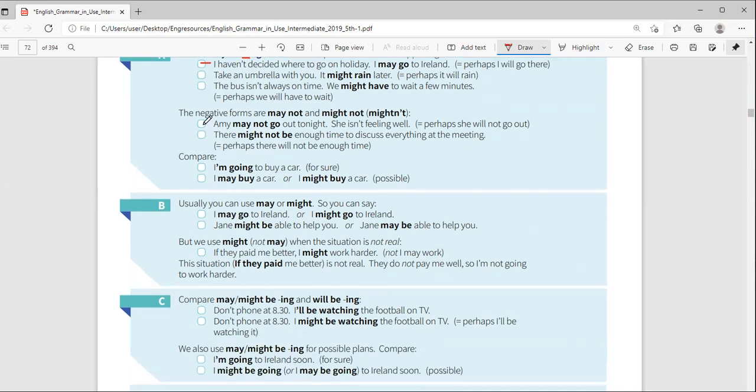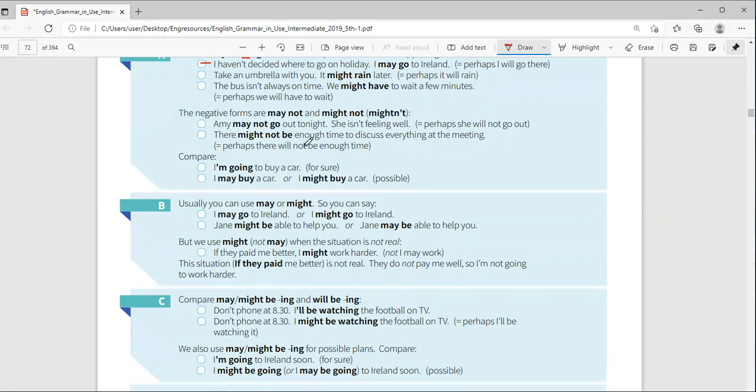Of course, repetition of what we said in the morning, the negative forms are may not and might not. Mightn't, yeah. Ami may not go out tonight. Why? She's not feeling well. Oh, okay, yes, I heard her coughing really.